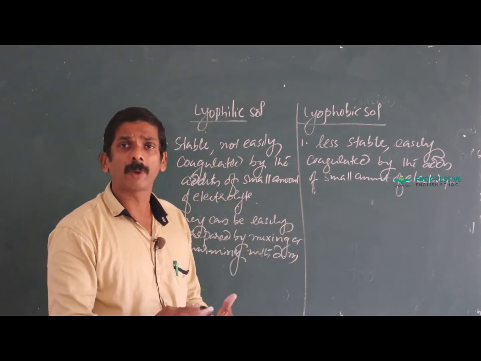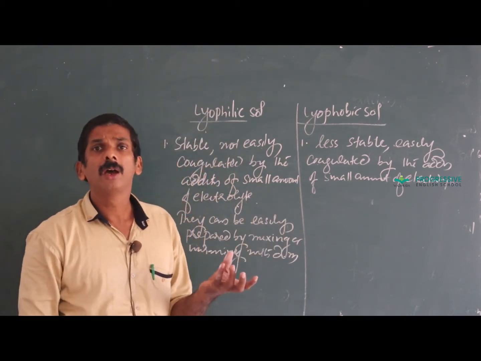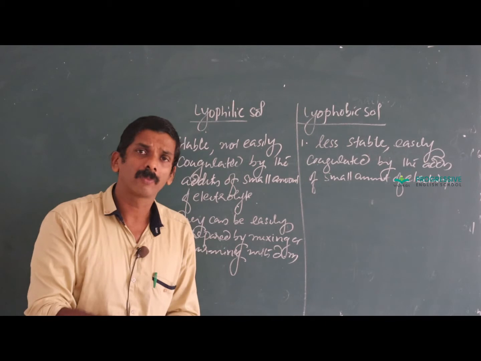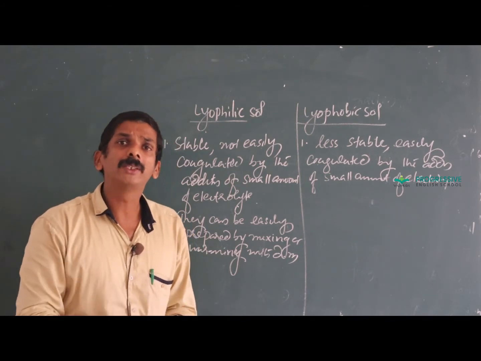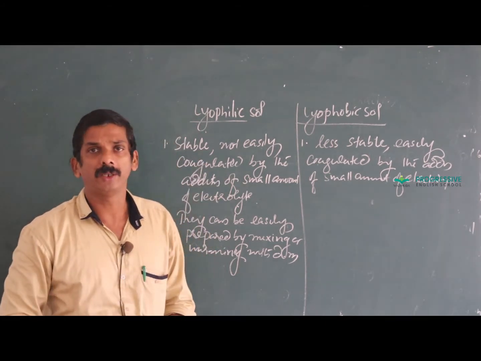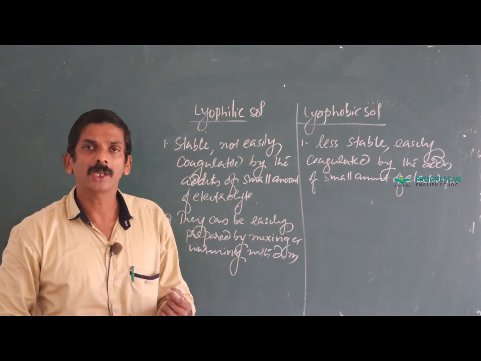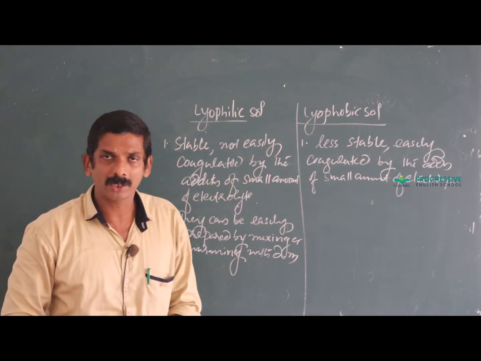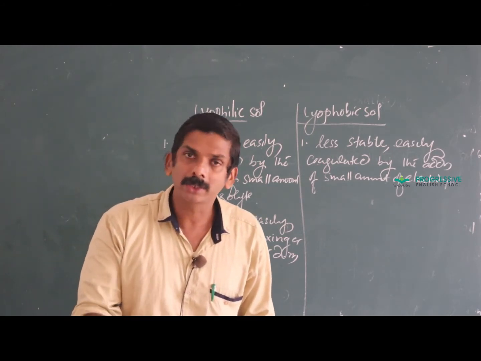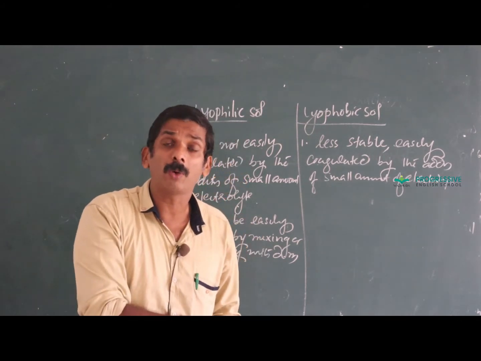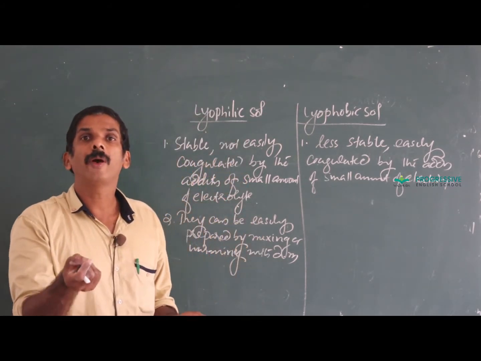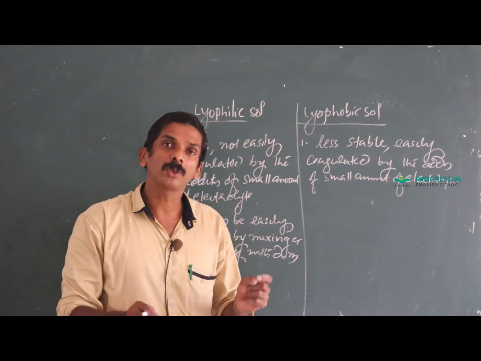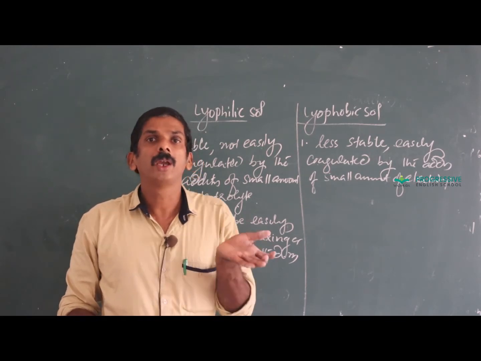Their method of preparation is very easy, either by just mixing or by mixing followed by warming or heating. For example, in order to prepare starch sol, either you add starch powder directly to hot water or you add starch powder to cold water followed by heating.